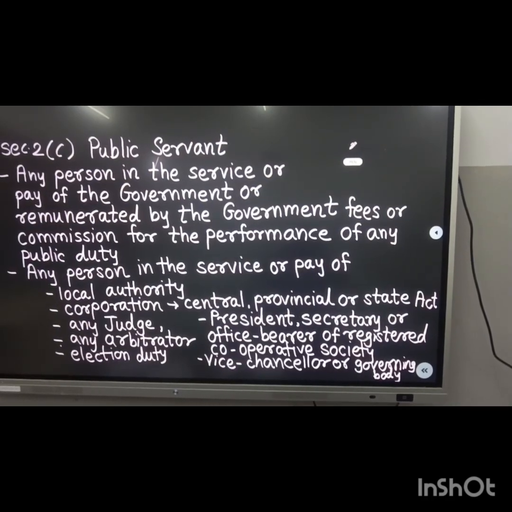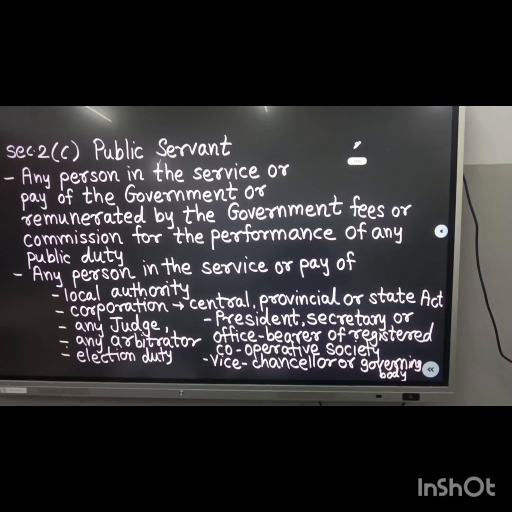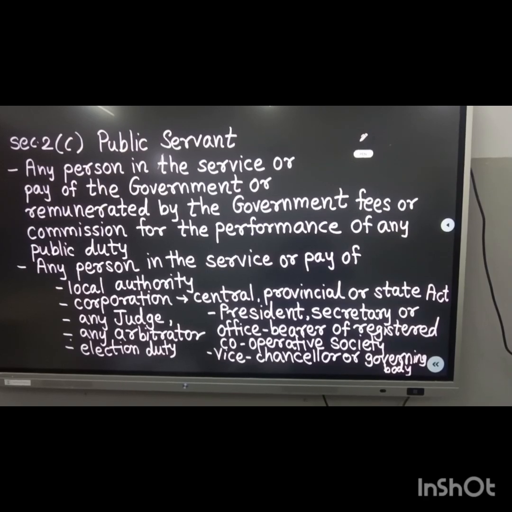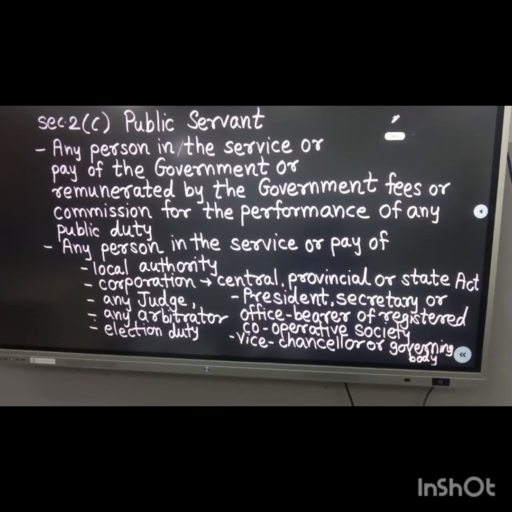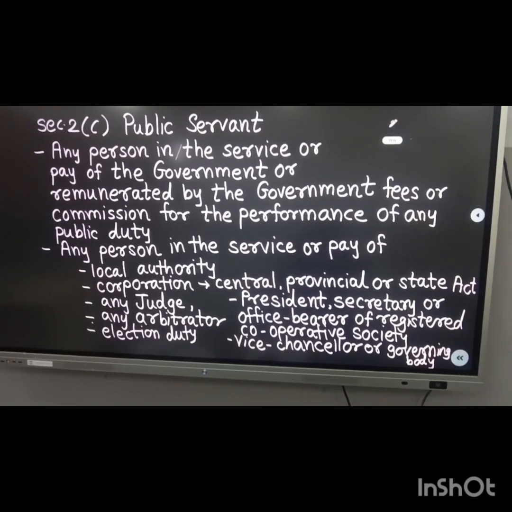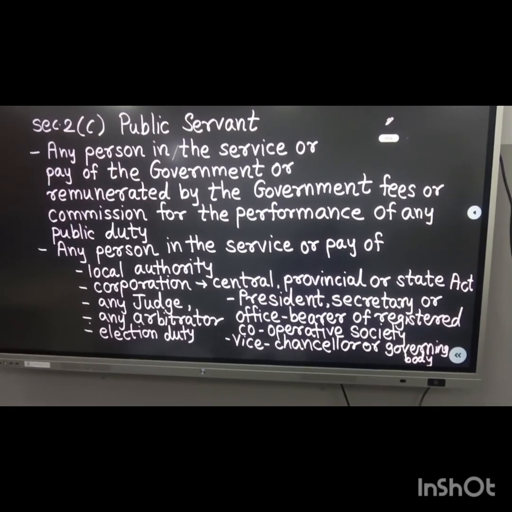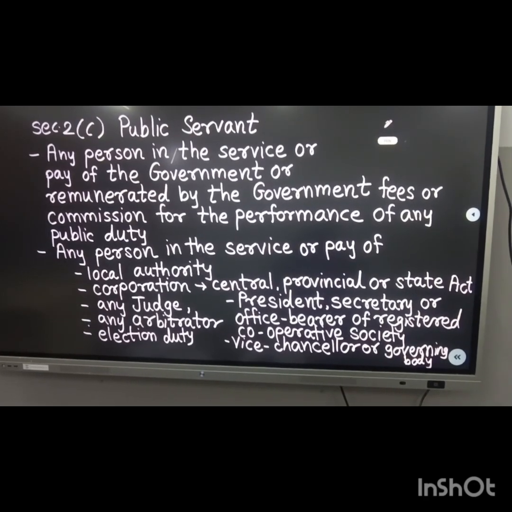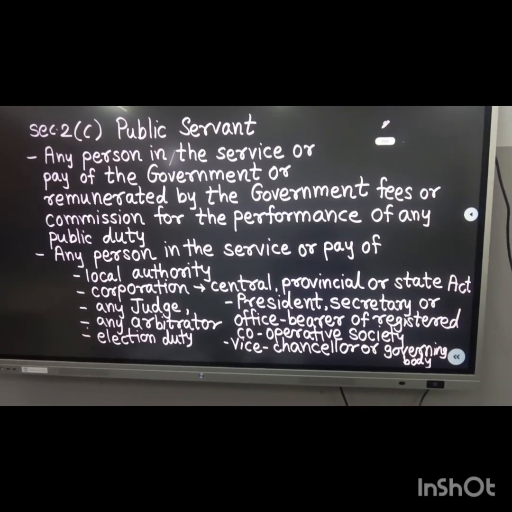Now let's see the second important definition under the Prevention of Corruption Act 1988. Section 2 subsection C defines public servant: any person in the service or pay of the government, or remunerated by the government by fees or commission for the performance of any public duty. This definition gives certain categories who come under the purview of public servant, and before writing the definition of public servant you have to write the definition of public duty.